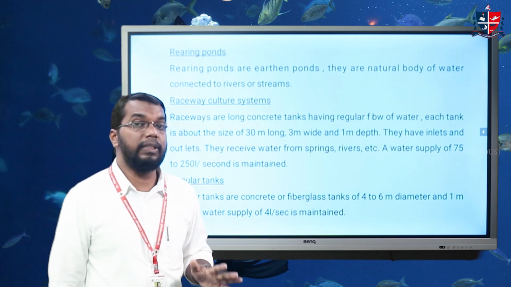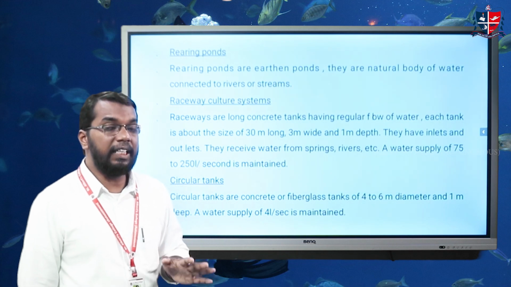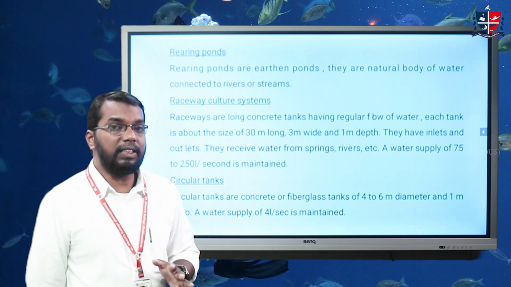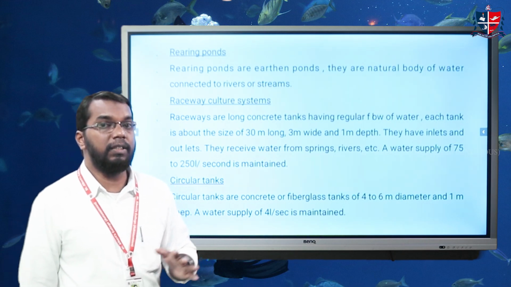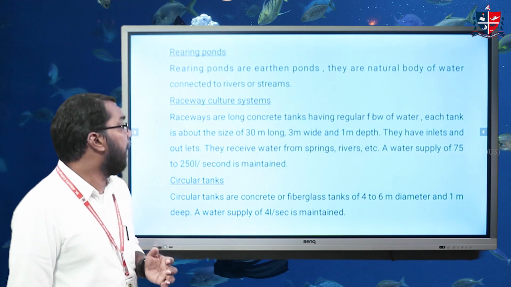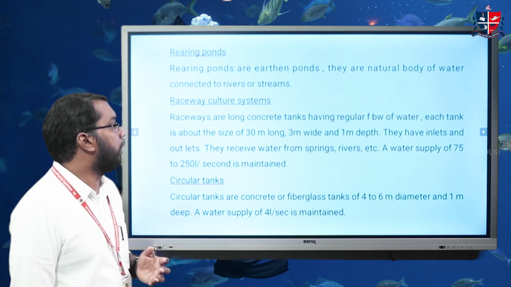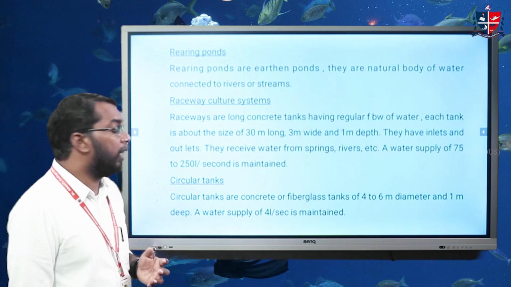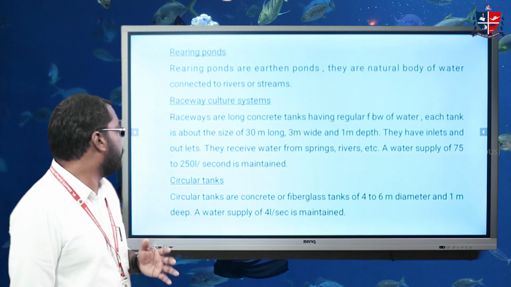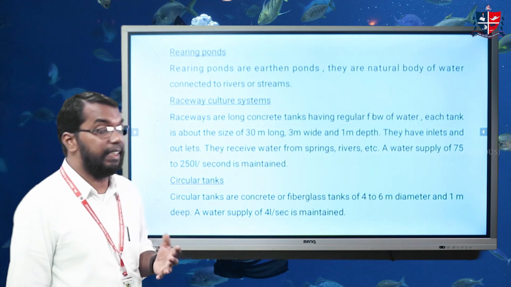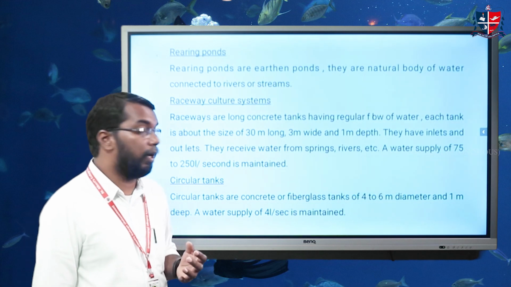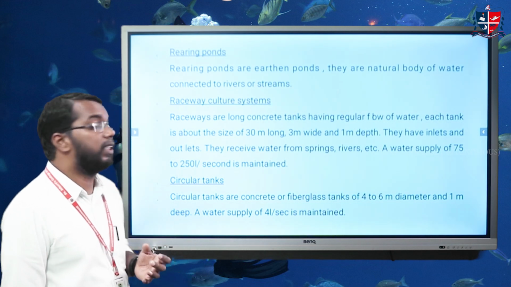In case of raceway culture system, raceways are large, narrow, rectangular tanks with inlet and outlet facility. There are two types of raceways, parallel raceways and series raceways. In all these raceways, the inlet is common and outlet is common. The same water from the first tank flows out from the last tank. In case of trout culture, we are using a raceway of 30 meter long, 3 meter wide and 1 meter depth. The water from the springs, rivers, etc. can be used as a water source. A water supply of 75 to 250 liter per second is the most appropriate water circulation level in case of trouts culture in raceways.